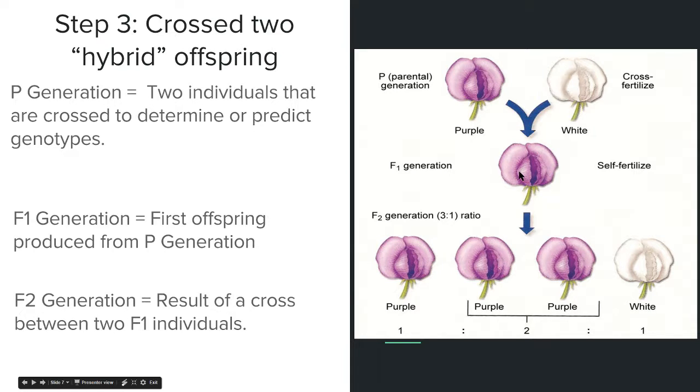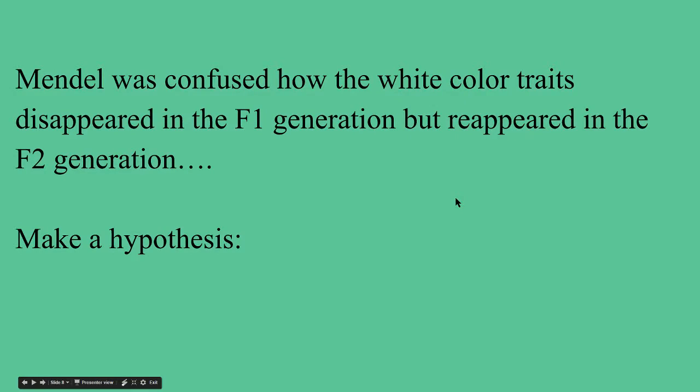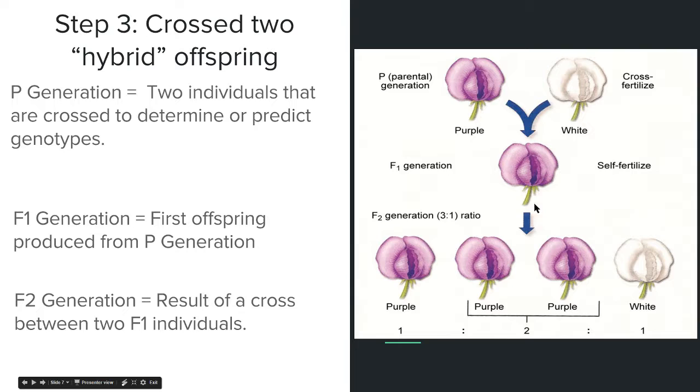So the first generation, and then the three purple and this white were the F2 generation, the result of a cross between two F1 individuals. So Mendel was confused how the white color trait disappeared in the F1 generation and reappeared in the F2 generation. So if you go back to this chart here, you can tell that these ones were all purple, yet when you cross them both together, now there was a 3-to-1 ratio of purple to white. So for every three purples, there would be a white.